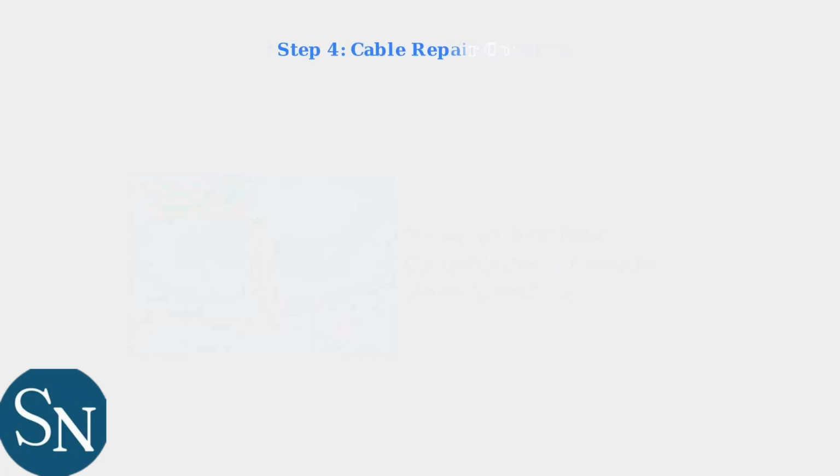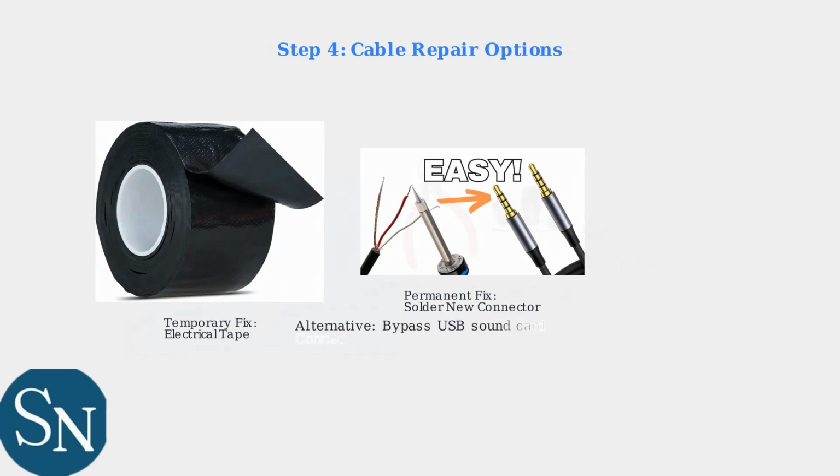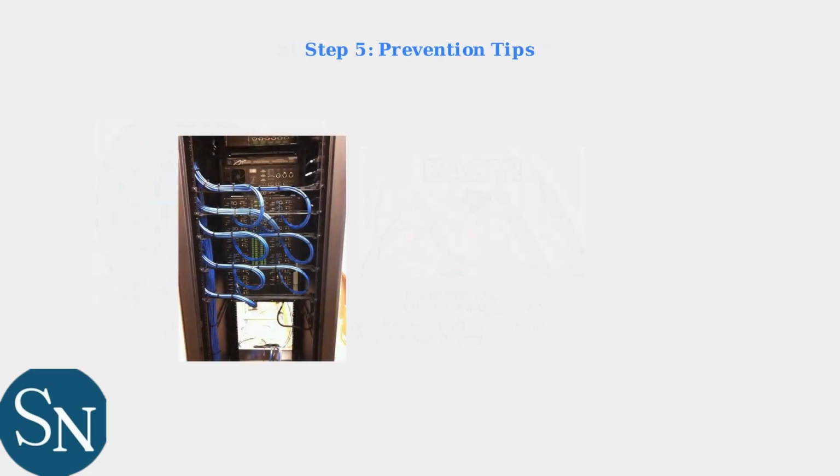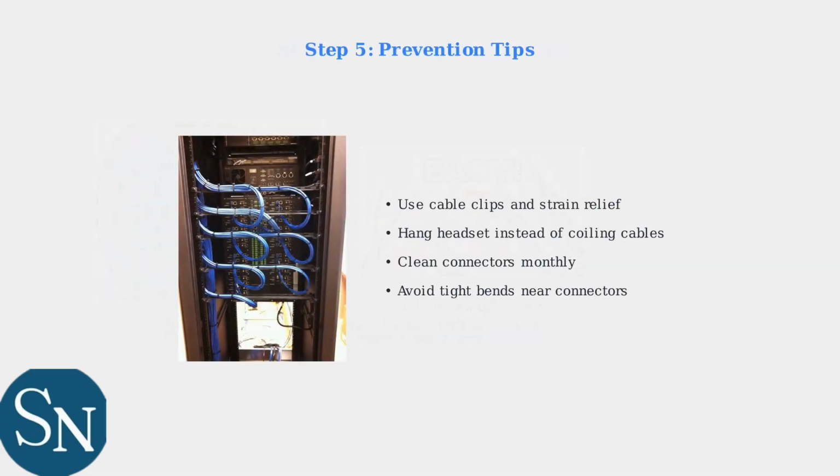If you've identified a cable break, you have several repair options. For temporary fixes, use electrical tape to secure loose connections. For permanent solutions, you can solder new connectors or bypass the USB sound card entirely. Prevention is key to avoiding future issues. Implement proper cable management using clips or loops, store your headset properly by hanging rather than coiling, and perform regular maintenance cleaning.